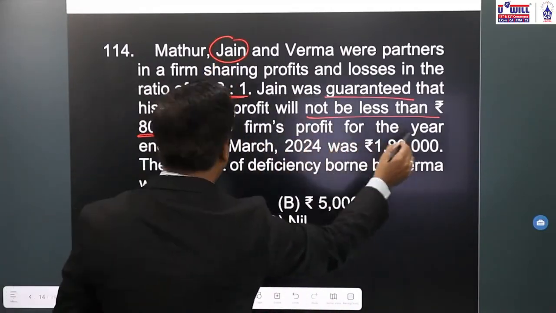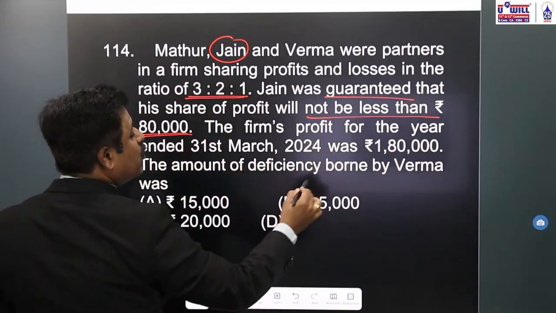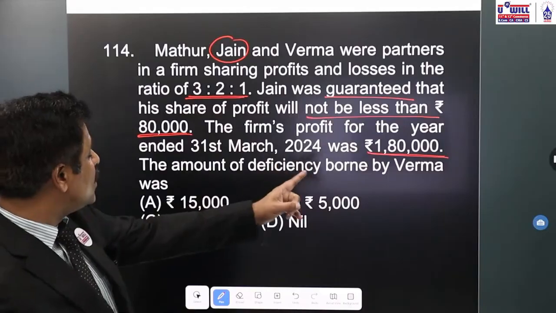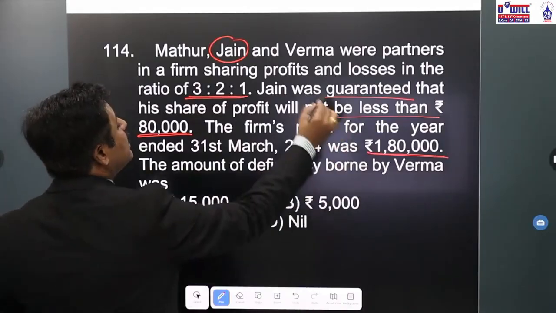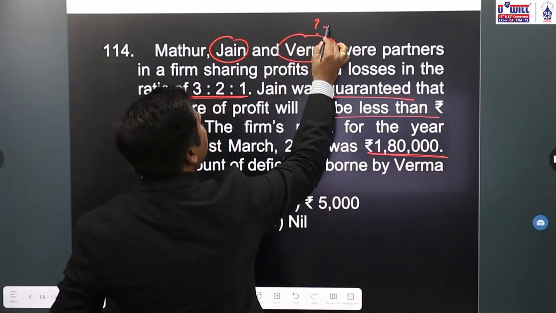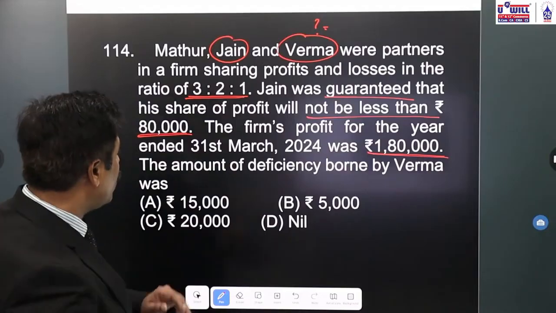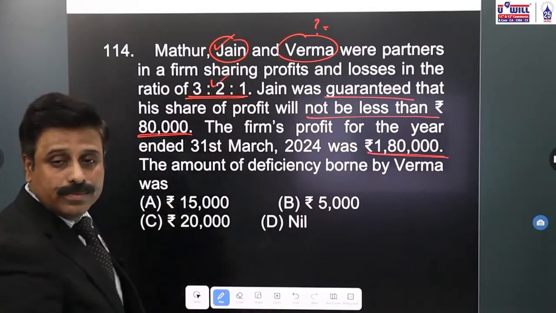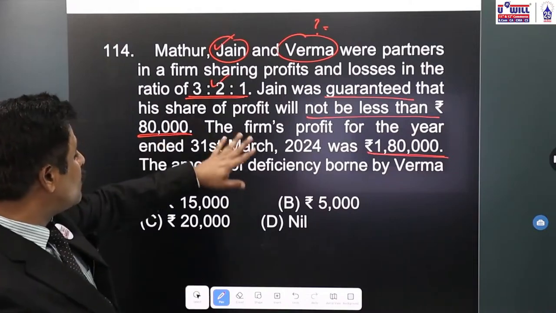The firm's profit for the year ended 31st March 24 was rupees 1,80,000. The amount of deficiency borne by Varma. What is asked? Deficiency to be borne by Varma. First of all, second partner Jain. What is the ratio? 2/6.